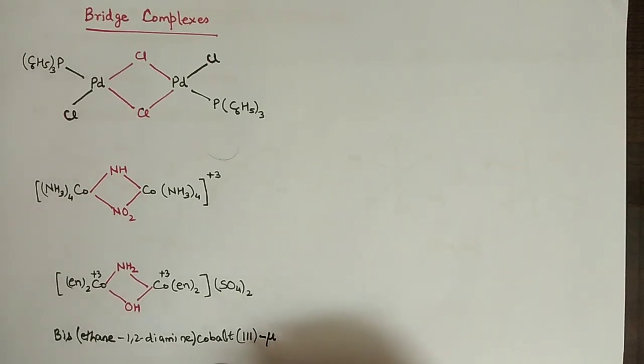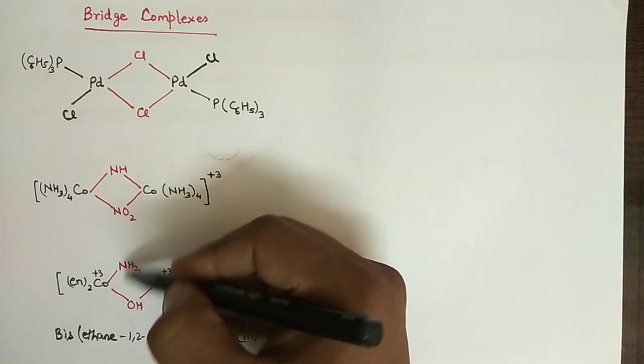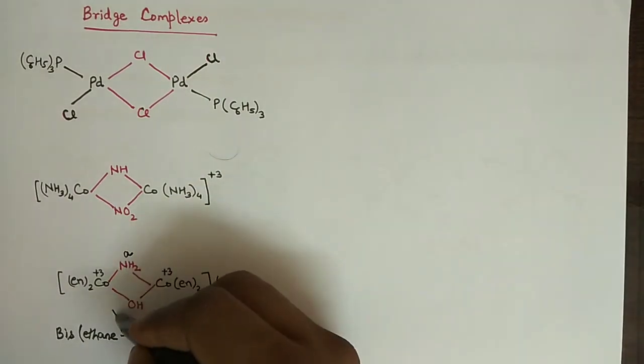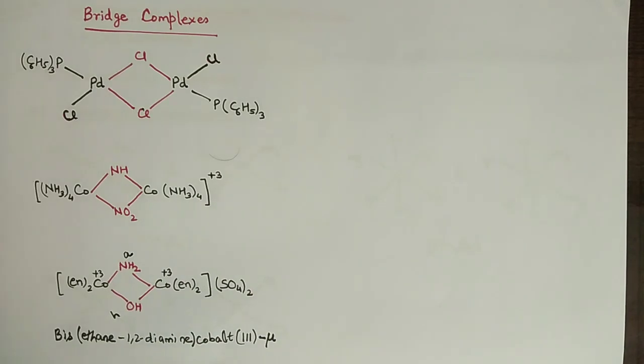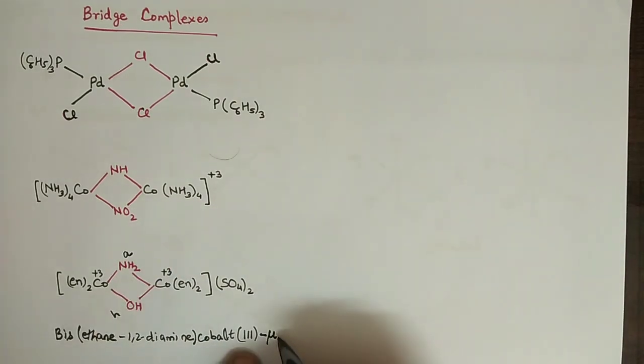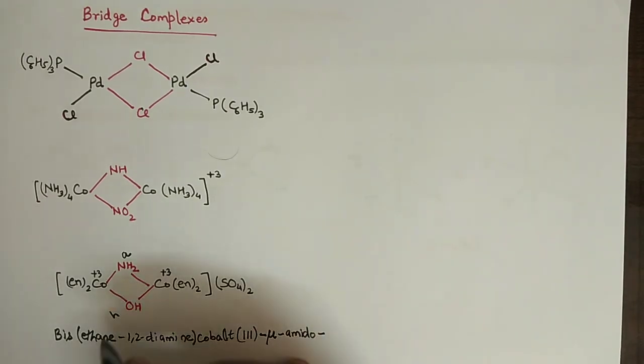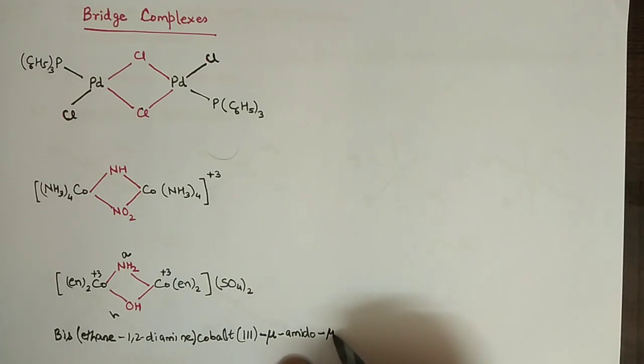Now bridge compound contains 2 ligands, this one and this one. This one is amido and this one is hydroxo. So first I will write the amido. So I will write mu amido. Again for next I will write mu hydroxo.